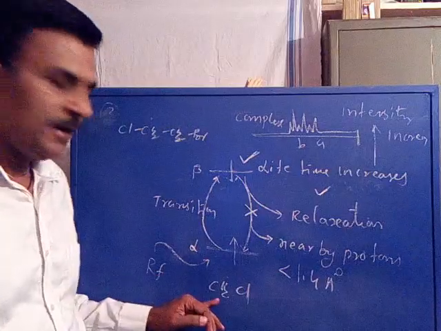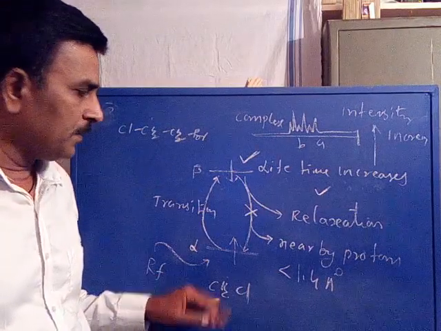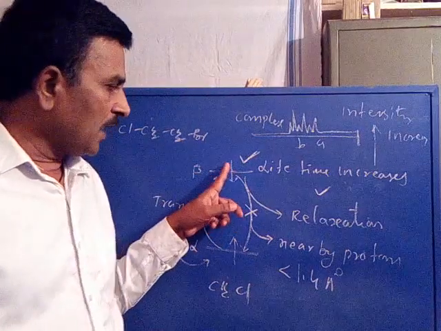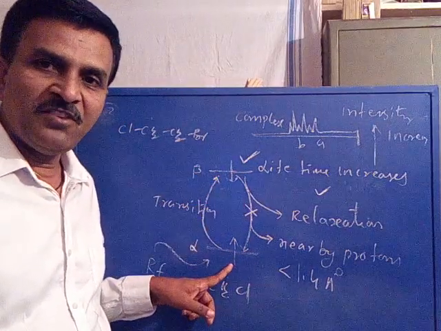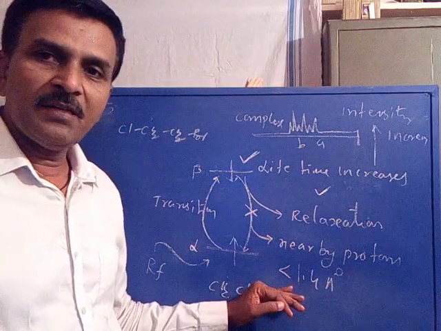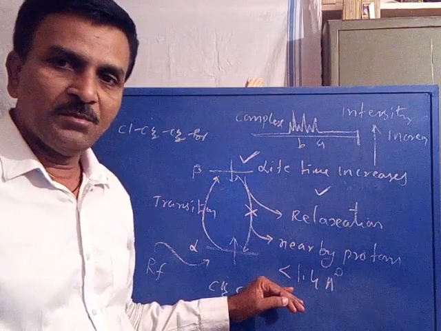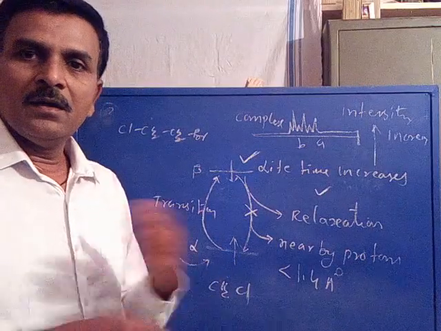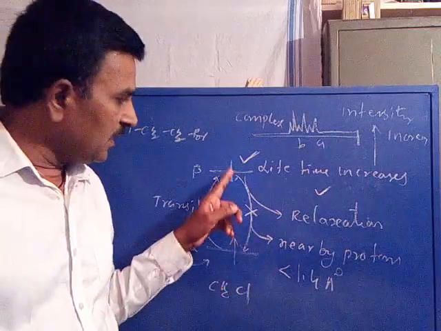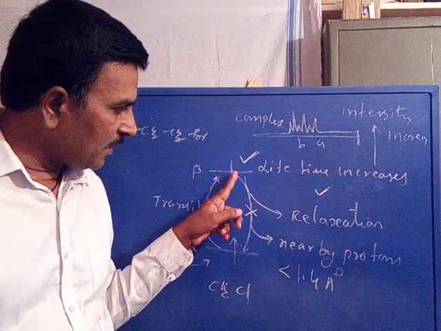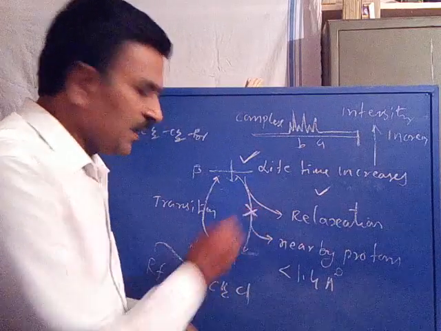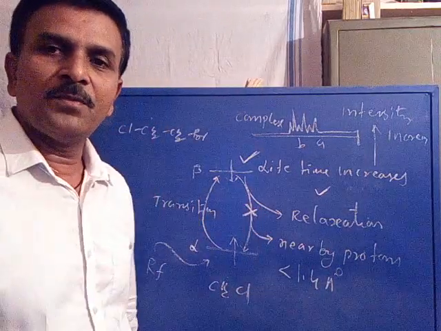When energy is supplied to nuclei of lower spin state, they undergo transition to higher spin state, that is beta spin state. Again it comes back to alpha spin state by the transfer of excess energy to the nearby proton, which is separated from it by less than 1.4 angstroms. Is it clear? This is the cycle process. Next, if we stop the transfer of excess energy from beta spin state nuclei to the nearby proton, the cross mark indicates the stopped transfer of excess energy.